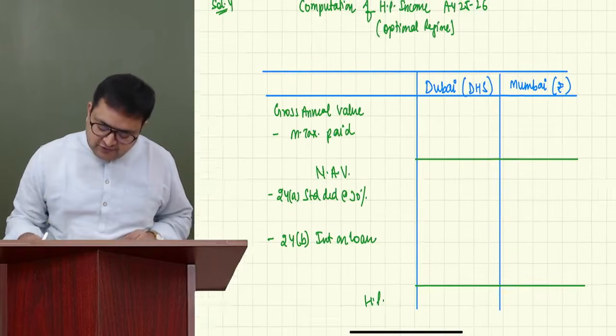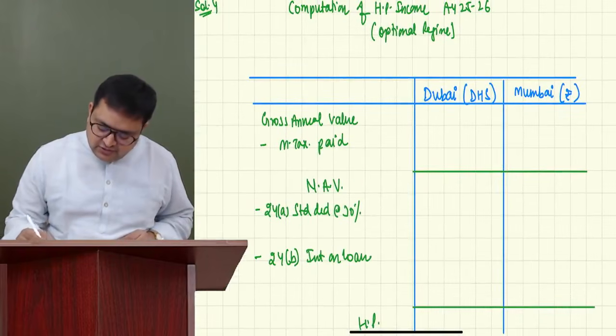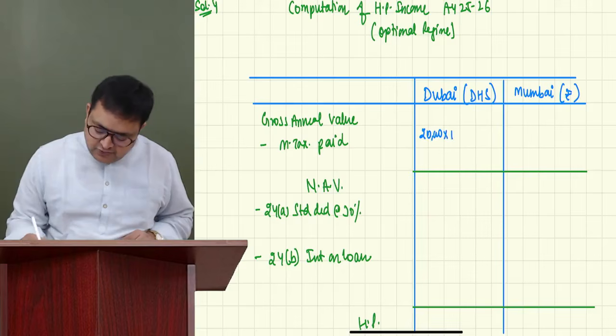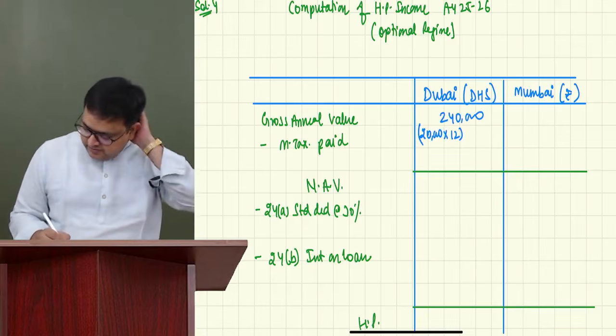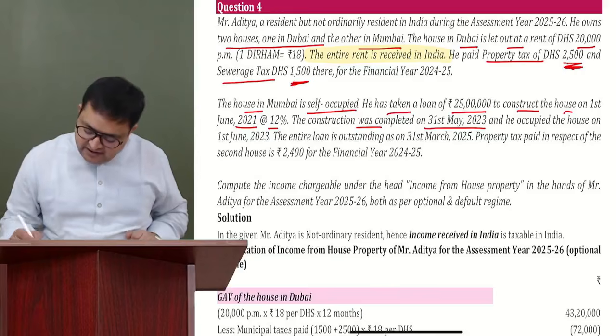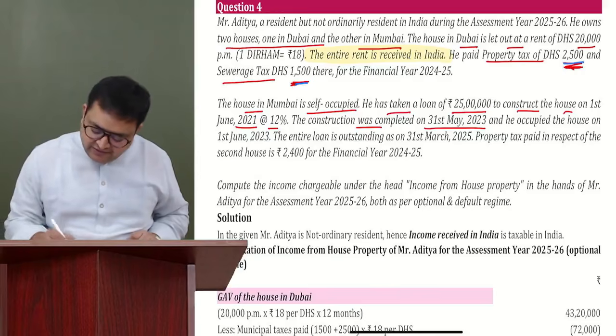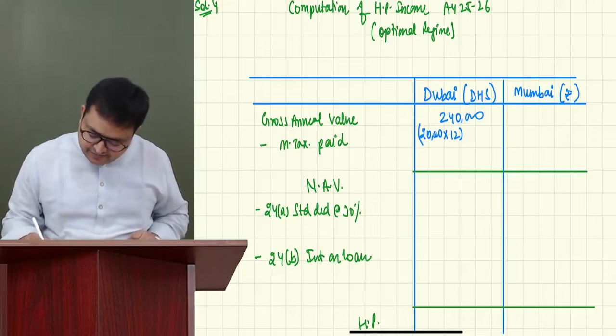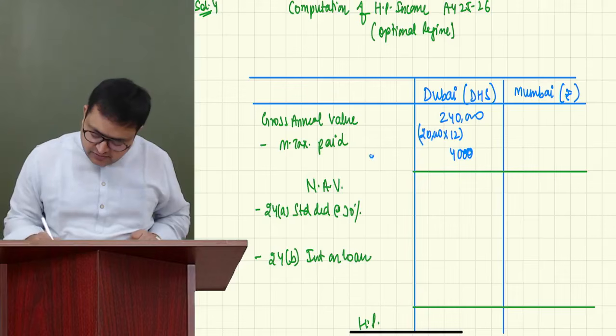The gross annual value for Dubai house is 20,000 dirhams into 12. It is 2,40,000 dirhams. Municipal taxes paid in Dubai were 2,500 and 1,500. So it is 4,000.